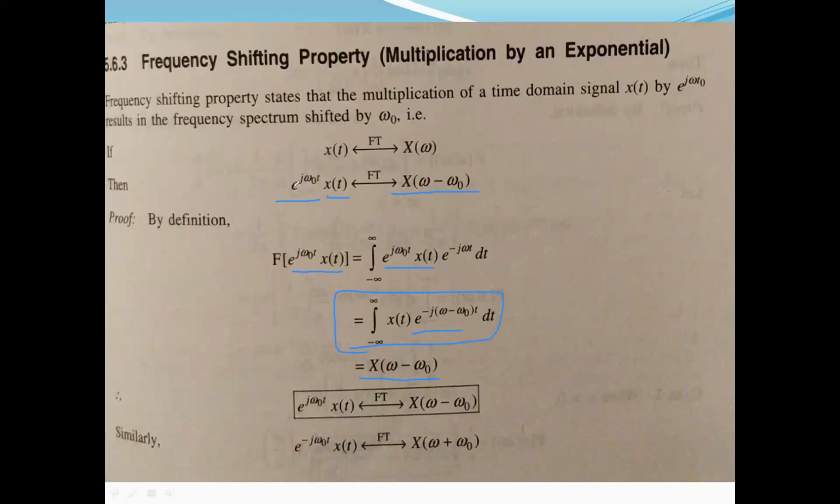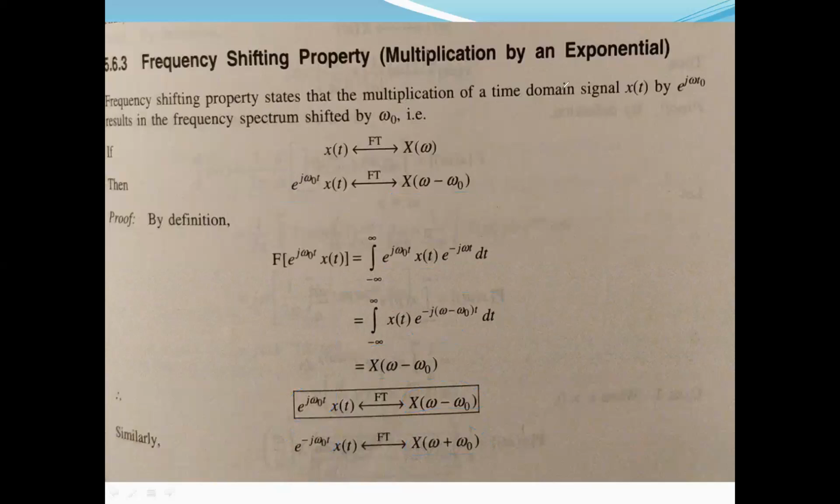Whenever it is multiplied with a positive exponential, that is e to the power j omega naught t, the frequency shifting is omega minus omega naught. In reverse, if we are multiplying with a negative exponential, that is e to the power minus j omega naught t, the frequency which is shifted is omega plus omega naught. So that is the property number 3, called the frequency shifting property.